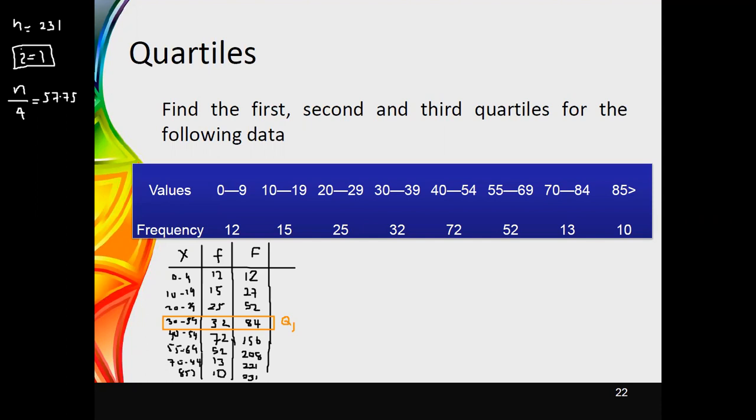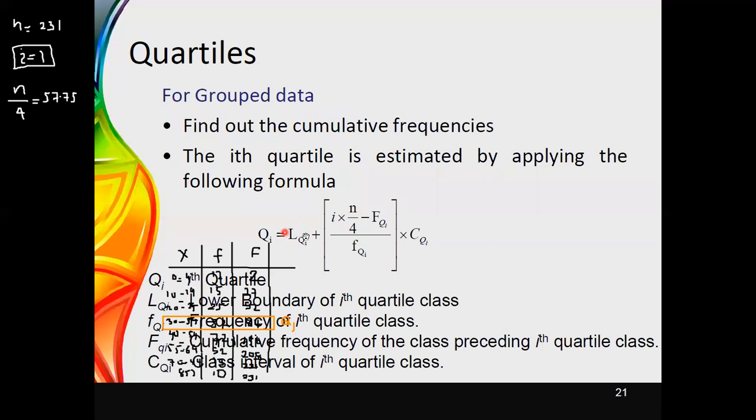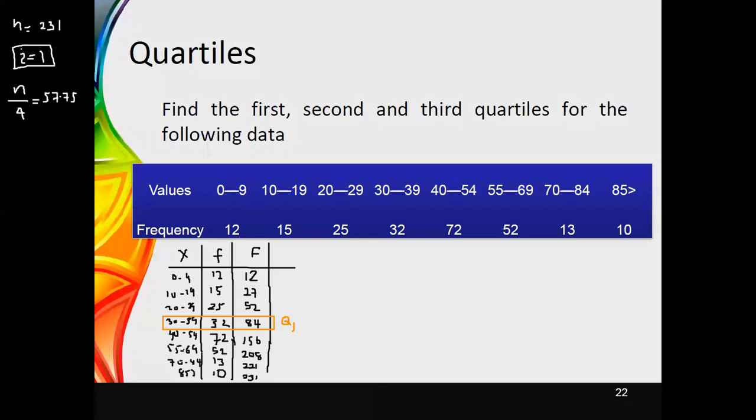Then you need to identify the values required for the calculation: the lower bound, the frequency, the cumulative frequency of the preceding class, and the class width. Therefore, now we will identify these values. The frequency value, simple f, is equal to 32.